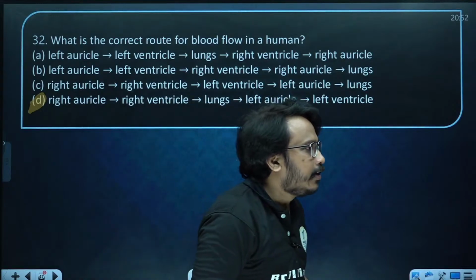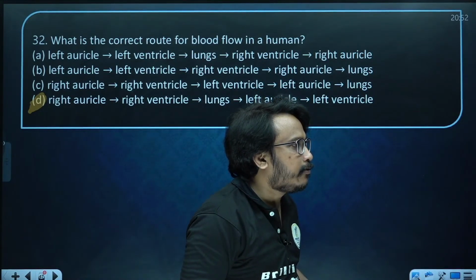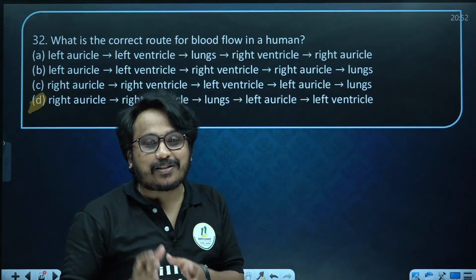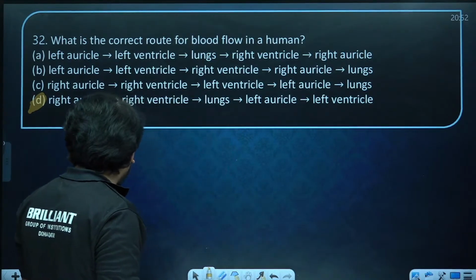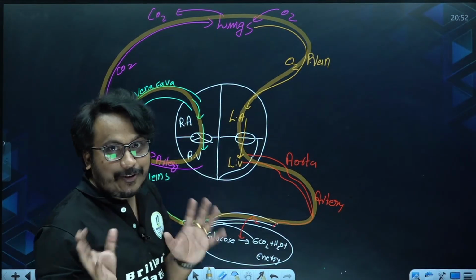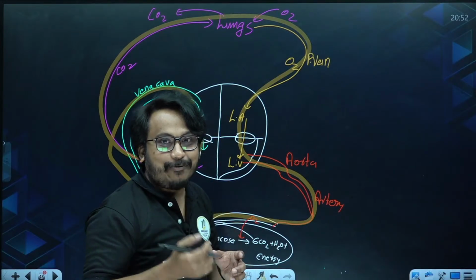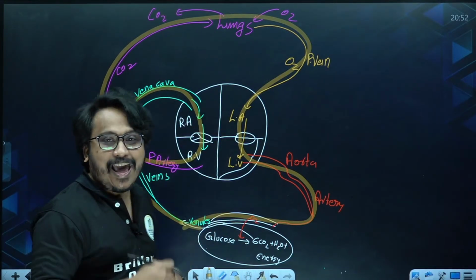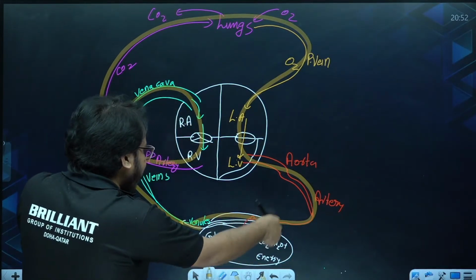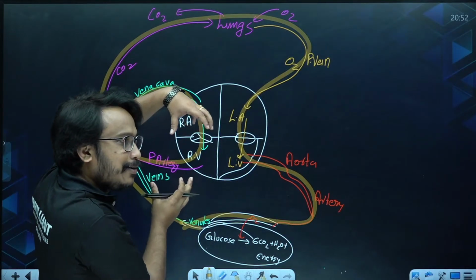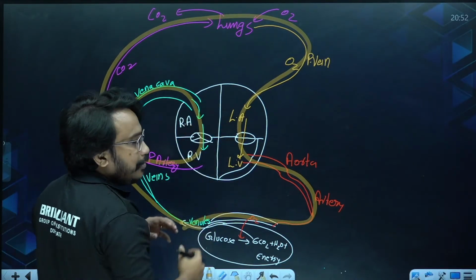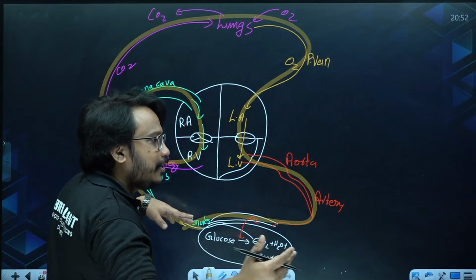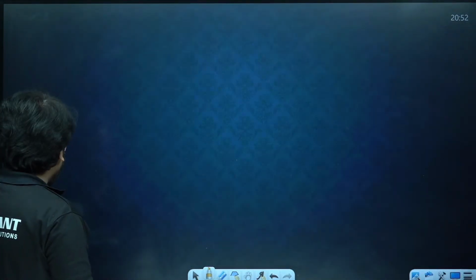Hope you got it. Can we draw this diagram instead of the one given in the textbook? You have to explain it. If it is coming in the exam, you have to explain it nicely. When you are drawing this heart for the exam, you have to draw it exactly. For your understanding easily, only I have explained this structure, the circulation part and all. Then for the heart, you have to replace it with the exact one, drawing the arteries upside and the veins like that. Shall I proceed? Yes, that's it. Now next question.